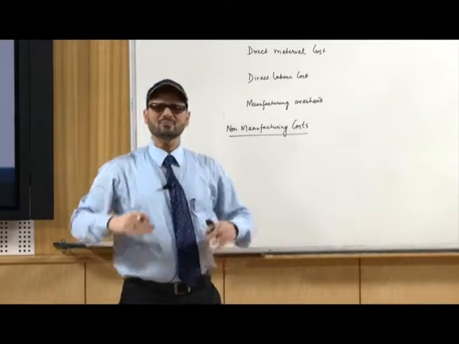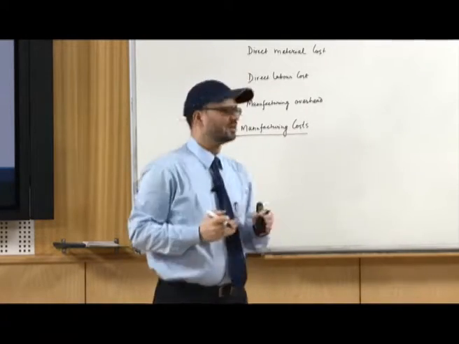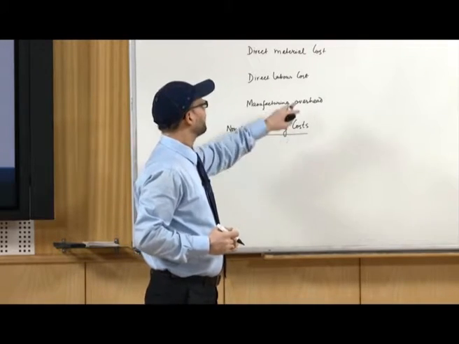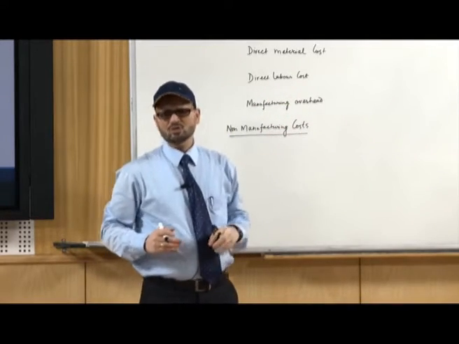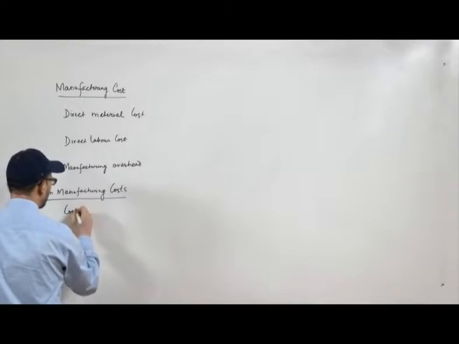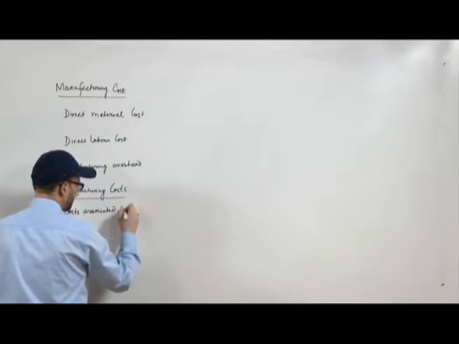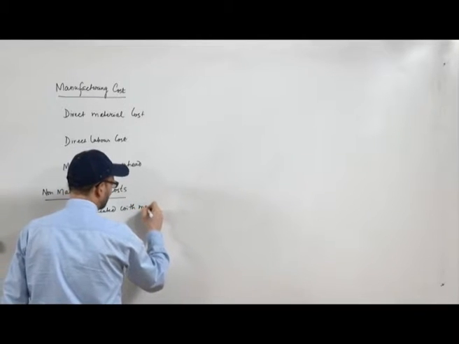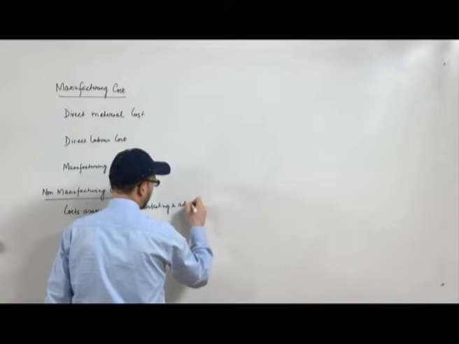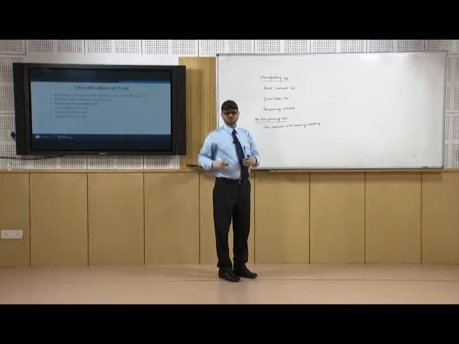Now, apart from the manufacturing costs, there are also non-manufacturing costs, the costs which are incurred not directly related to the manufacturing portion. So, the costs are like costs associated with marketing and advertising, sales promotions.